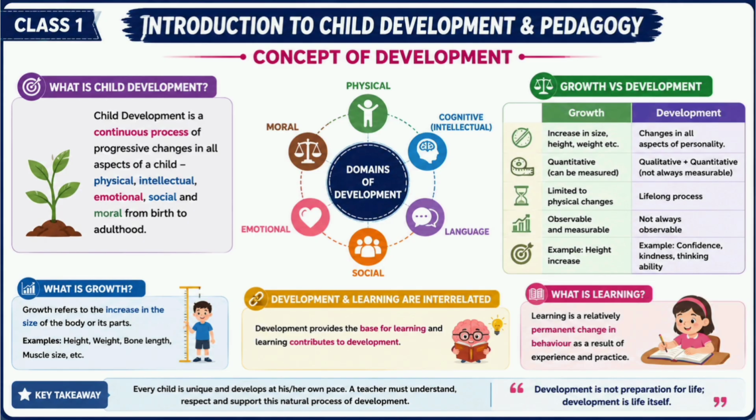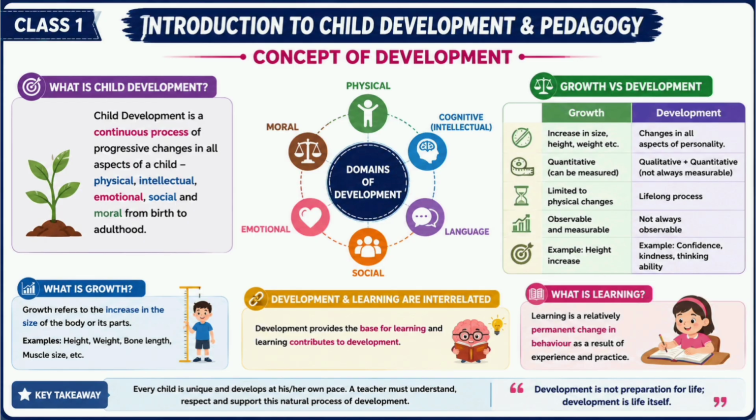Fourth, social development. Social means living with other people. It includes making friends, sharing, helping others, respecting elders, following classroom rules, working in groups. Children are not born with these skills. They learn them from family, school, teachers, and society. For example, suppose one child shares lunch with another child. This is social development.